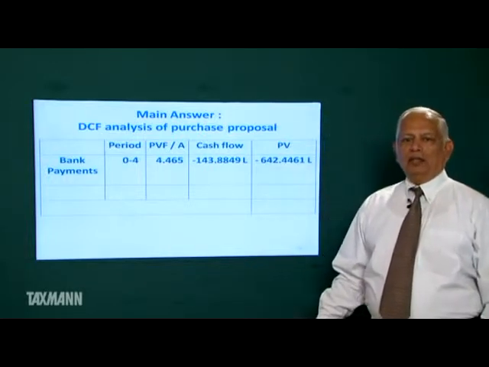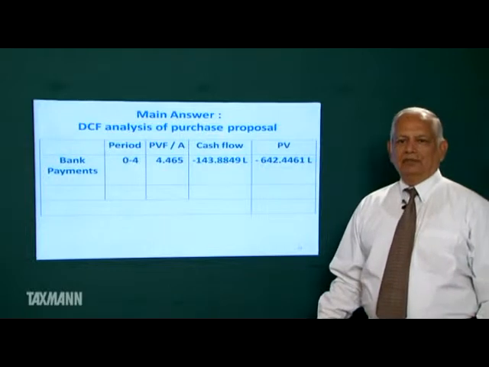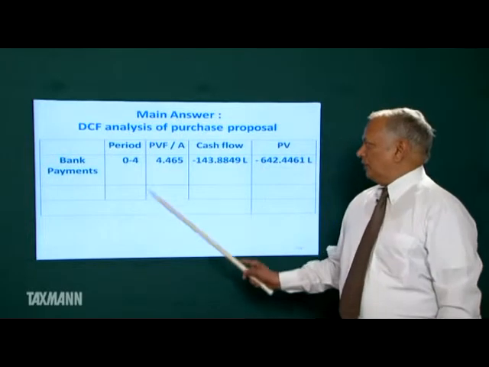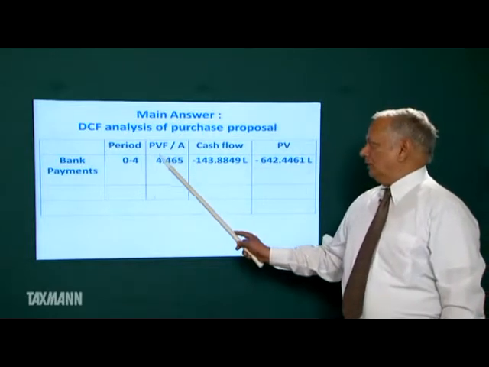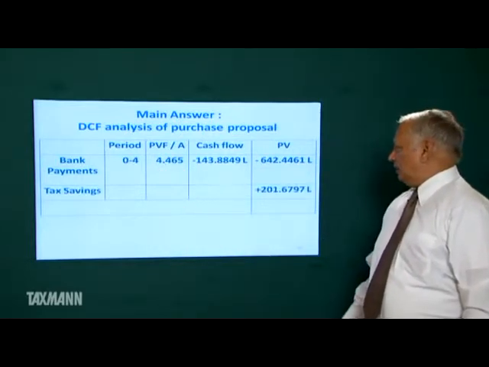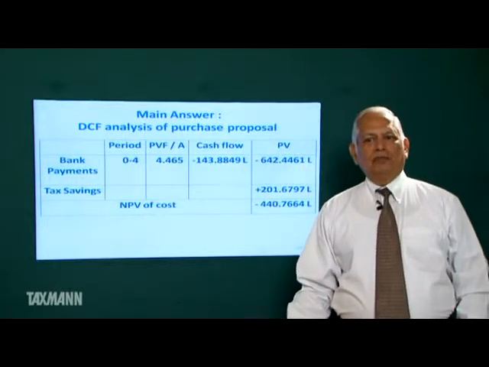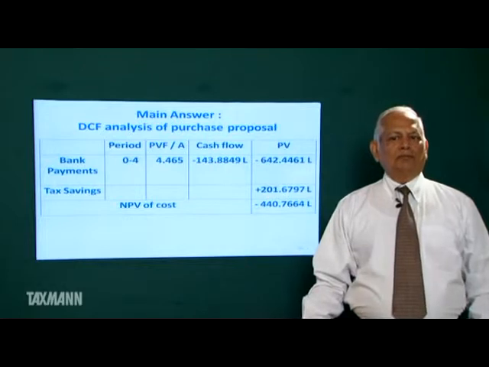In India, you can borrow at 10%. Tax rate is 40%. So the discounting rate is 6%. So this has been calculated at 6%. And this is the tax saving. This is the present value of cost under the purchase proposal.